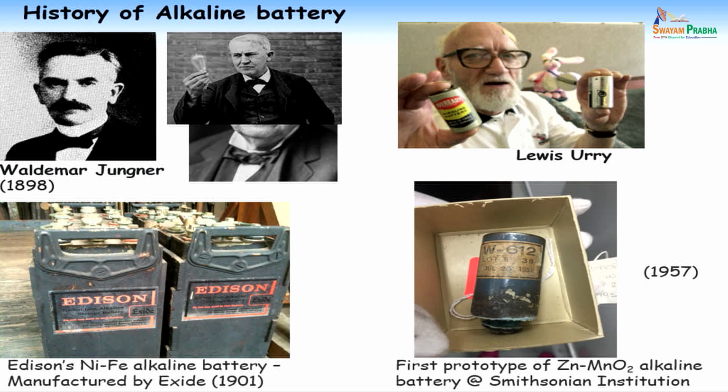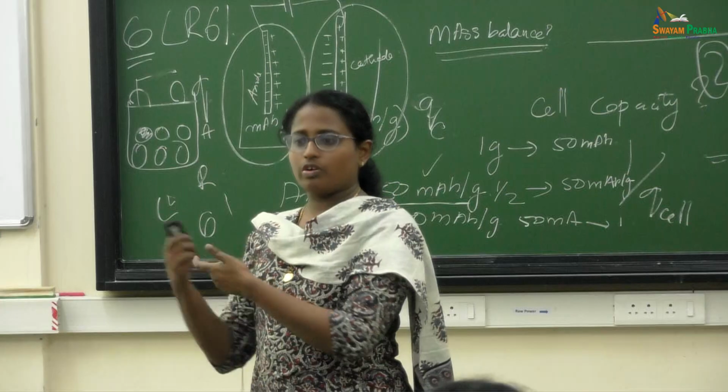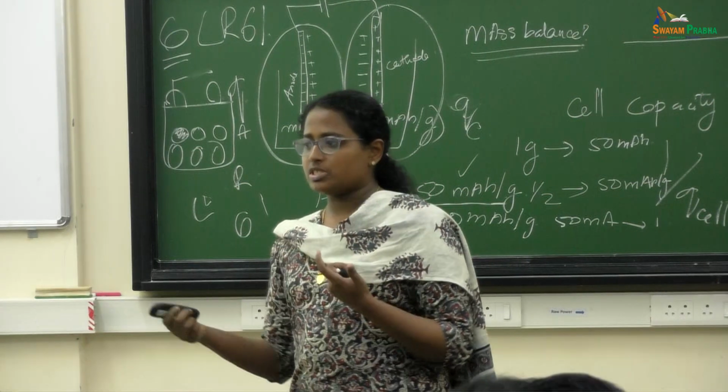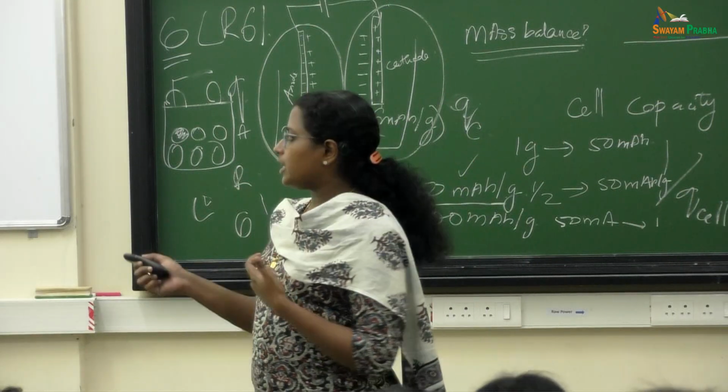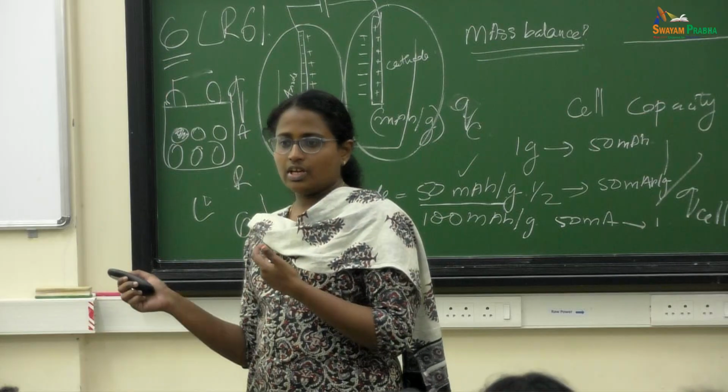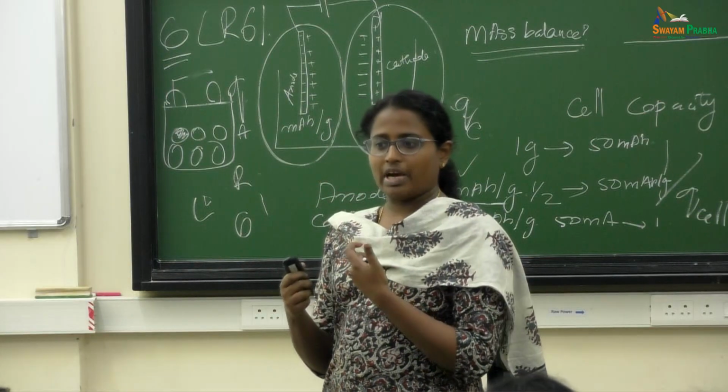He was working in Union Carbide Eveready, battery division. He was given a project to improve the dry cell efficiency, the energy density of the dry cell. He was trying it out, but he was not able to improve it. So he thought, why not change to some other chemistry? From that, Urey started working, getting inspired by the alkaline batteries of Edison. He started using the alkaline battery.